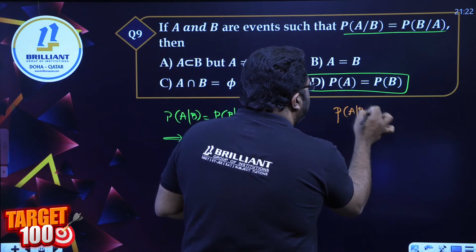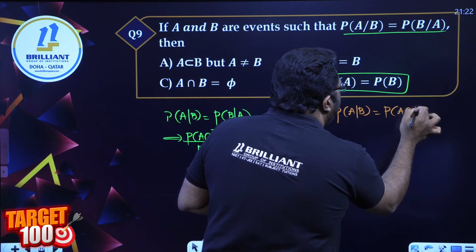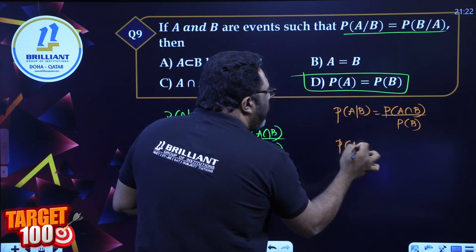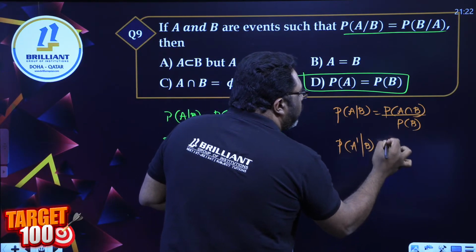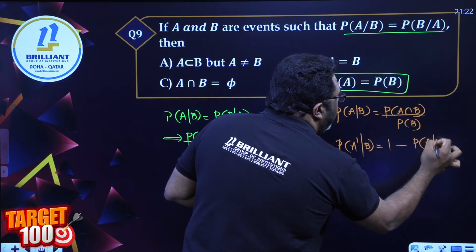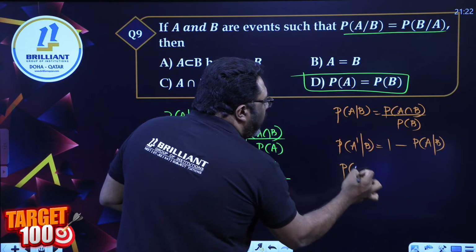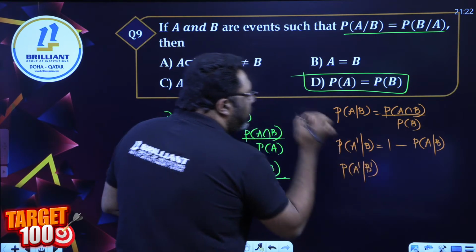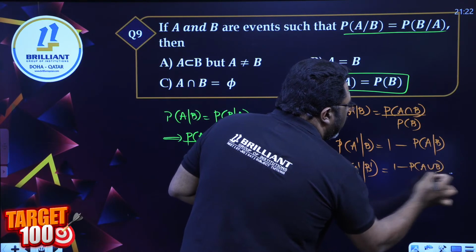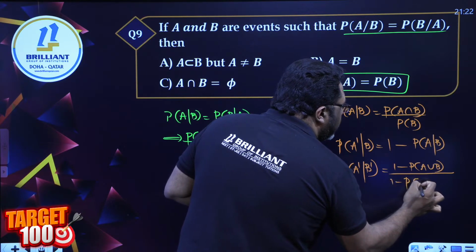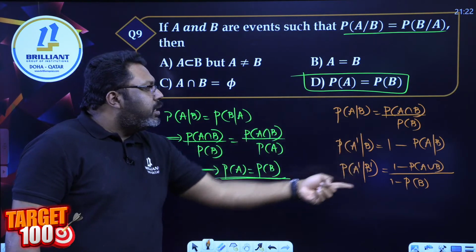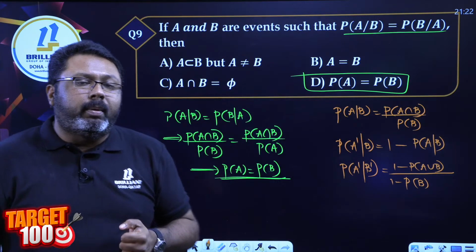The direct formula, which is P of A intersection B divided by P of B. The second one, the complement of A by B, which is 1 minus P of A by B. Now, the complement on both events A and B, it's 1 minus P of A union B divided by 1 minus P of B. If you keep these three formulas in mind, you can do any question that comes with respect to conditional probability.